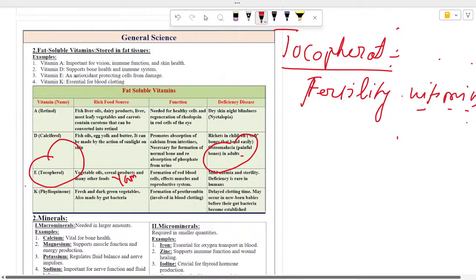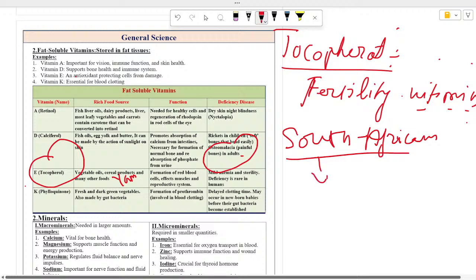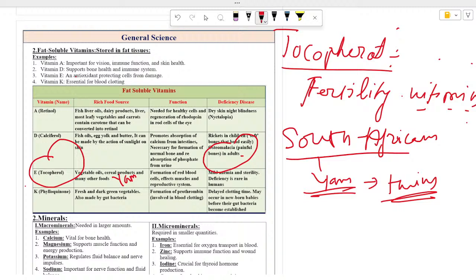So in South Africa, there is a particular tribe whose basic food is yam, and therefore there is a high rate of twins in their population. It's basically because of their yam. Yam is a vitamin E food, highly rich in vitamin E, and maybe that might be the reason for increasing their fertility. And mostly twins are being delivered in that particular community.